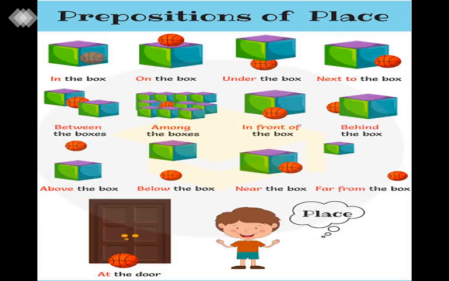Okay, at the door. Yes, so I hope you have understood. I have also tried to explain the difference between on and above in these sentences, and between under and below also. So don't get confused. And I hope you have understood prepositions of place. So, preposition means what? Where it is positioned. It is the thing we are talking about, where that place has got its position, so it is called a preposition.